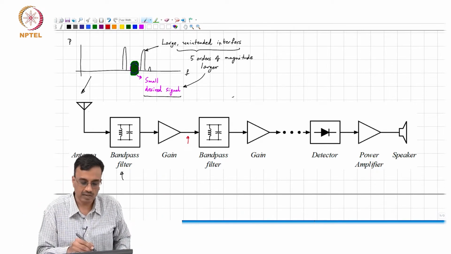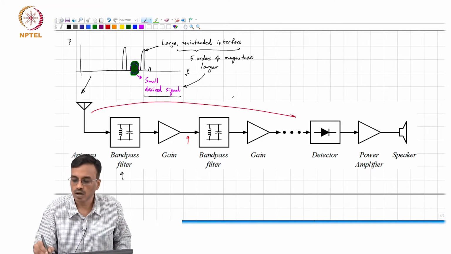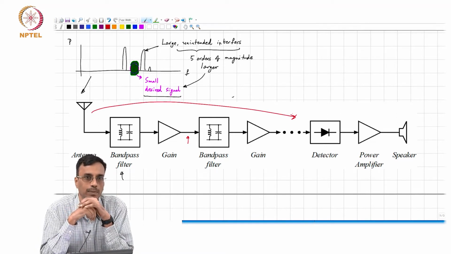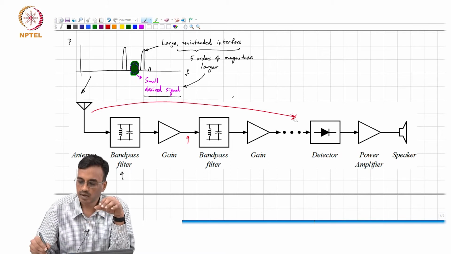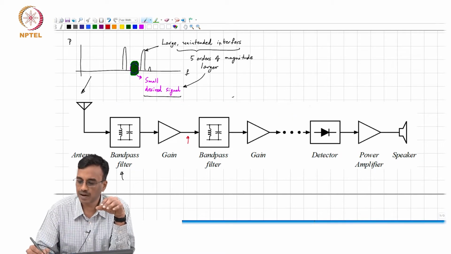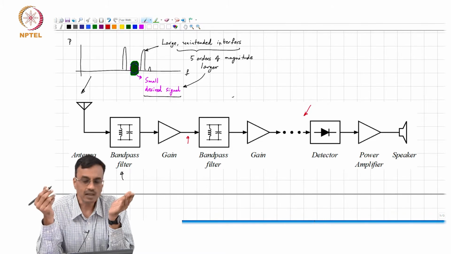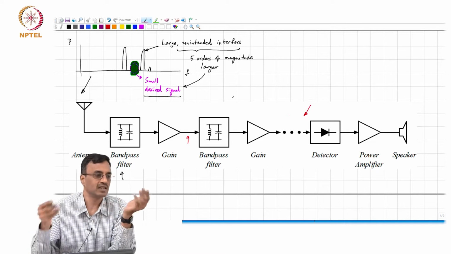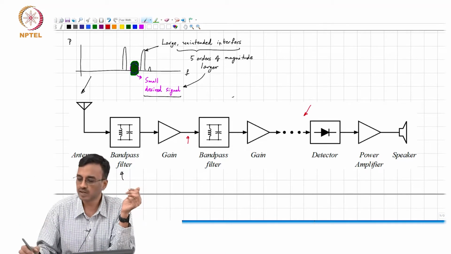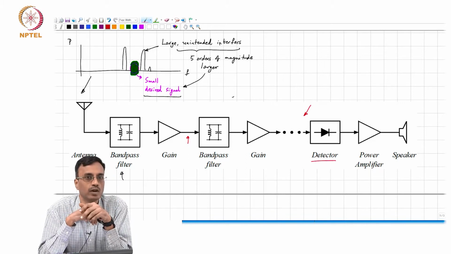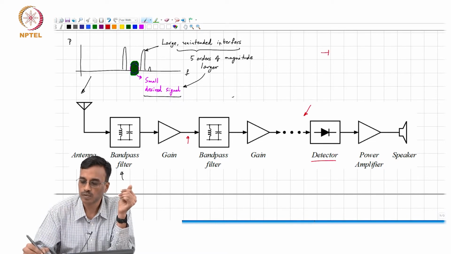So, when you cascade a whole bunch of bandpass filters and amplify them up, as far as the transfer function is concerned, from here to here, you have a lot of gain and a very high order bandpass filter, right? And the hope is that at the end of this RF receiver chain, you basically end up with only the desired signal. And then once you have the desired signal only, you can detect its envelope, for instance, by using some kind of nonlinear detector. A common thing to do in those days was to use a diode. I'm sure all of you have seen this.